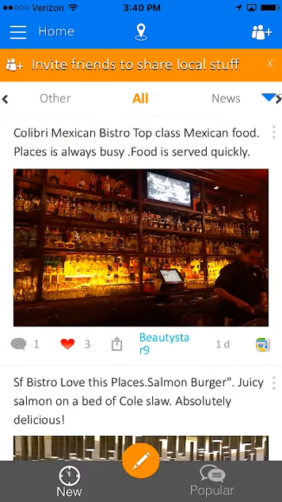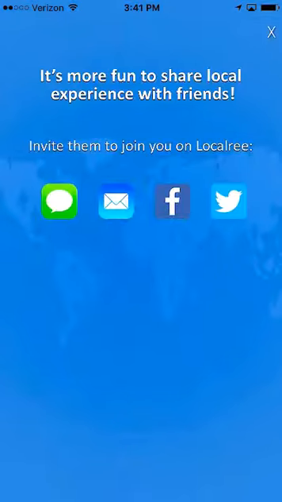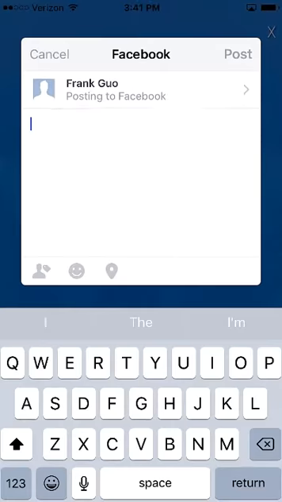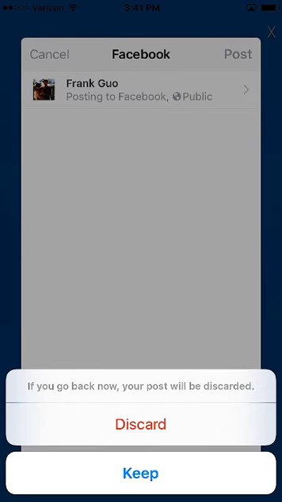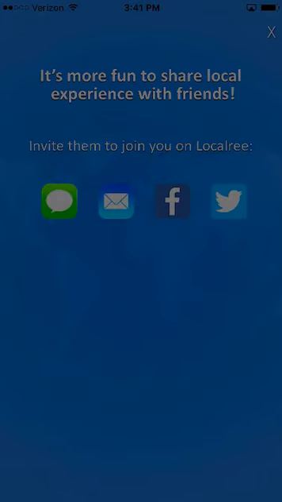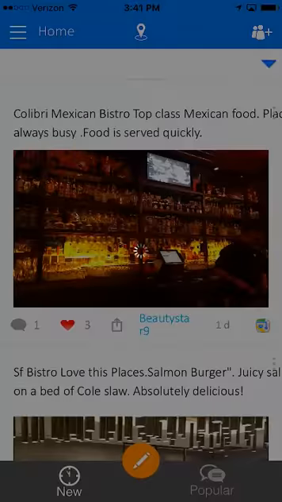And in order for this app to really be helpful for you, you should really invite a few friends because in some of the locations, this is a new app. Not a lot of users have been using it. So you can easily just click Facebook, and you can invite a bunch of friends to join this app so that you can post about your local experience.